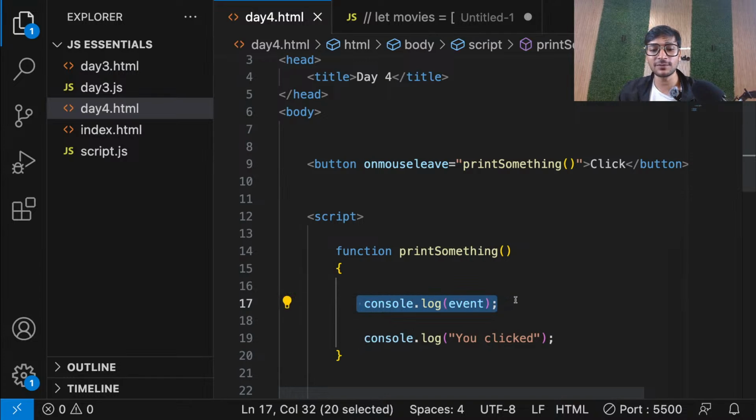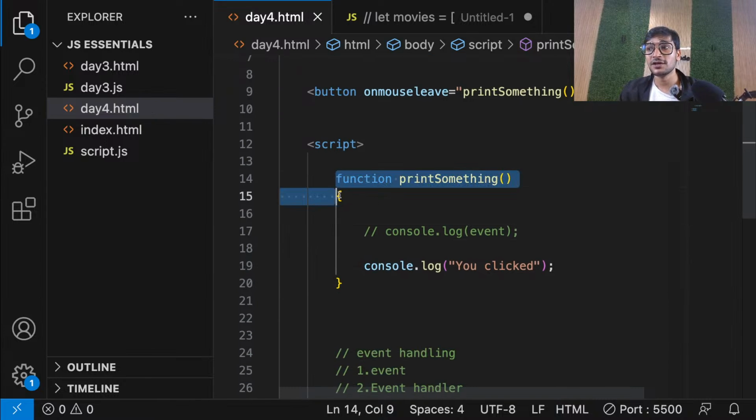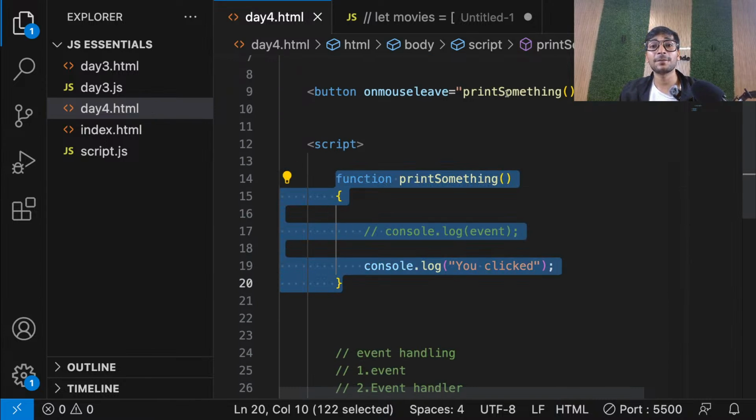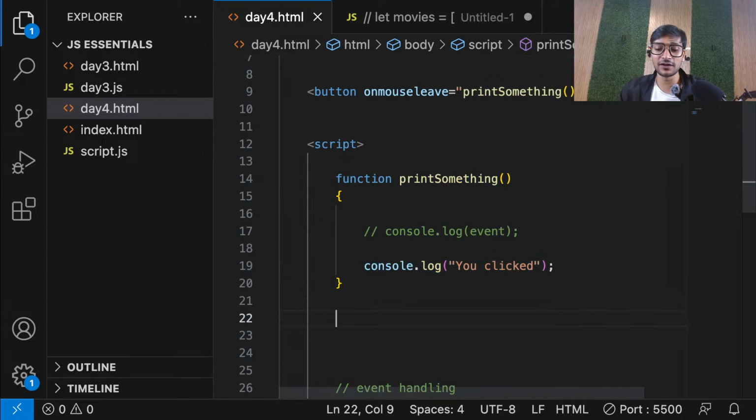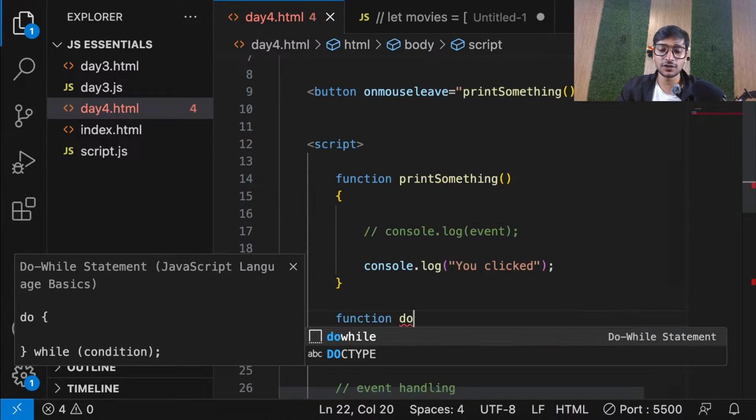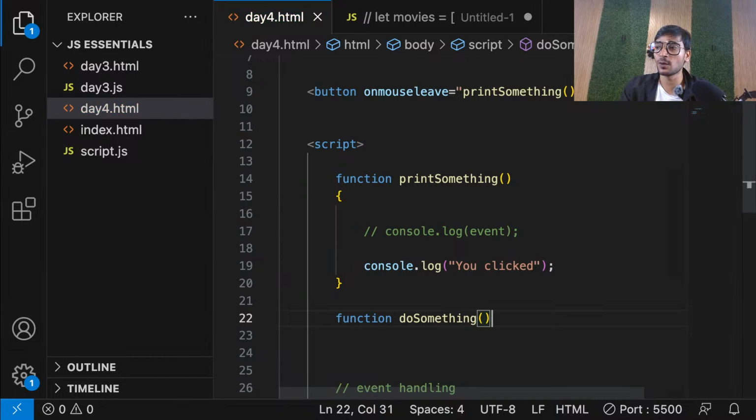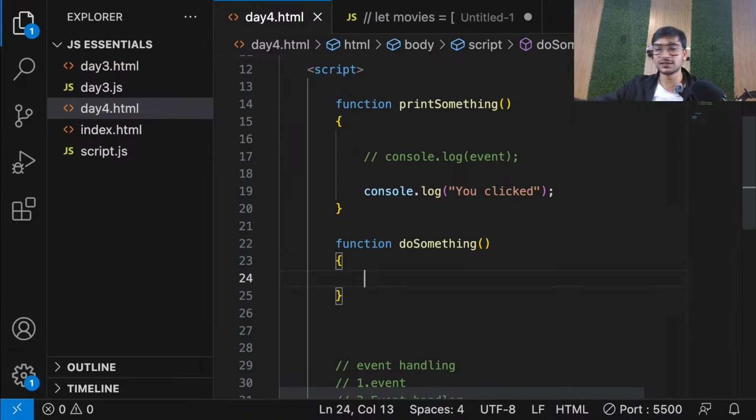So guys, it is not always important to use the event object, but I just want to tell you that this event object is available, but only in a function which is behaving like an event listener. If it was a normal function like this, function do something, and I'm not calling this function with any event, so this is a normal function.